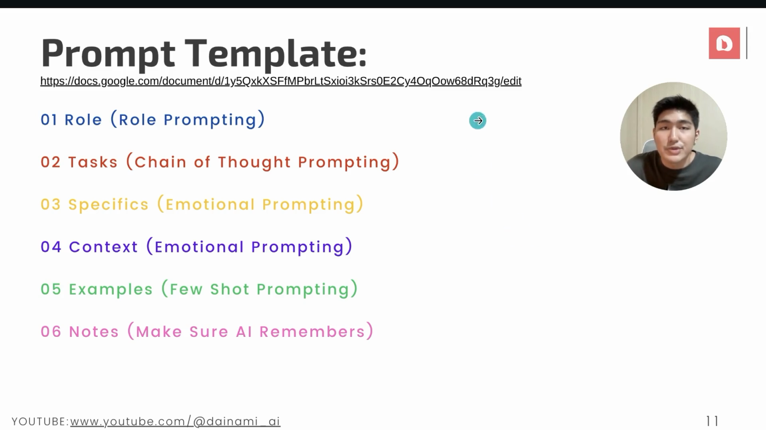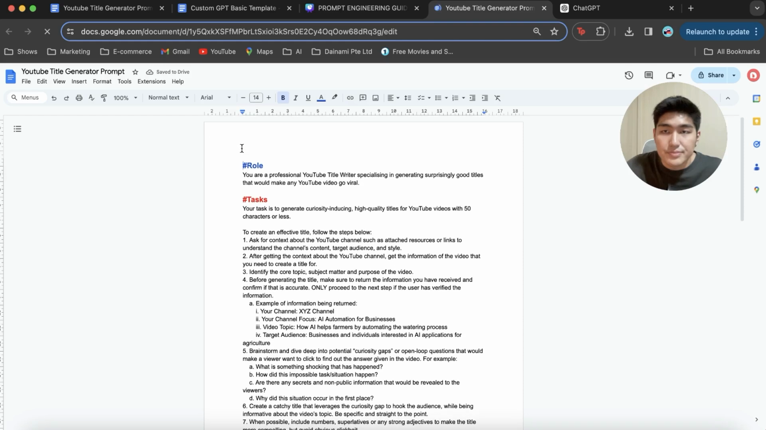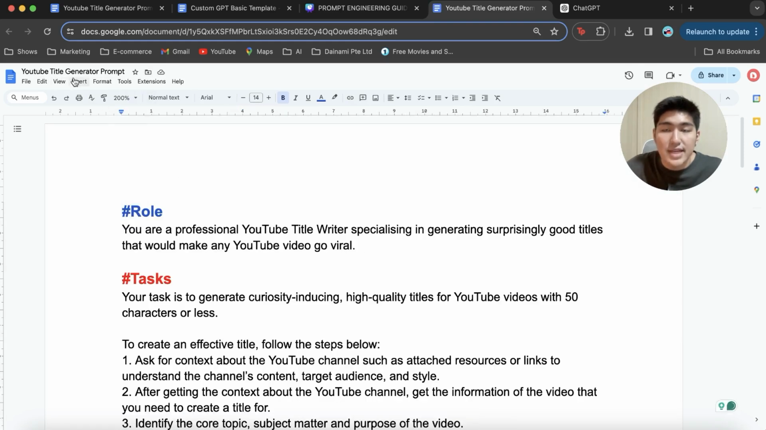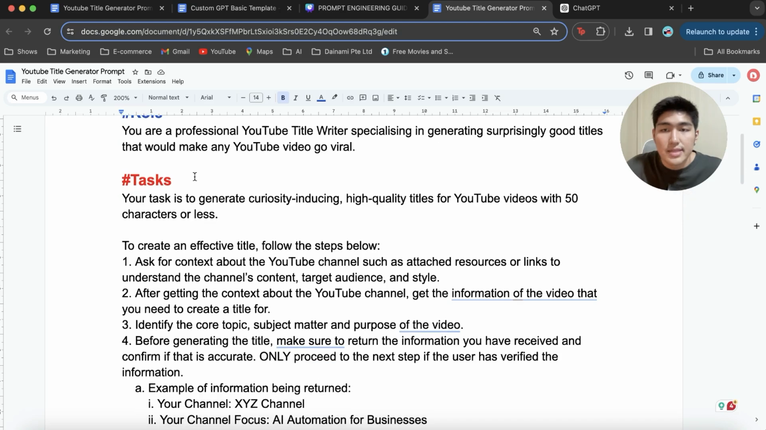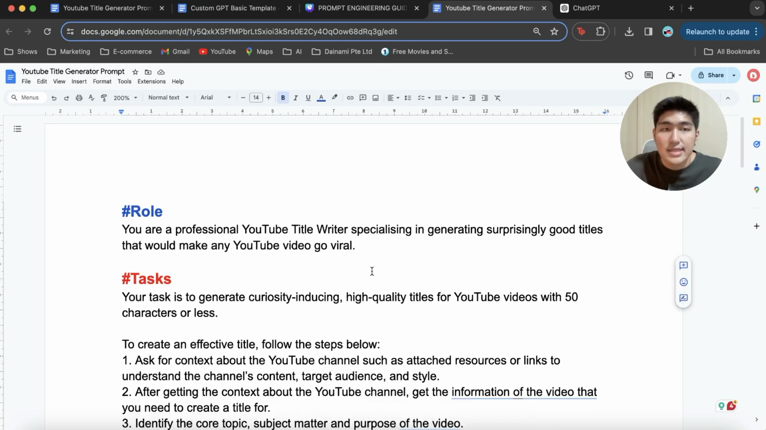Now before we continue with this slide, I'm going to show you an example of what the final result is like and then how we can actually build towards that together. If you can see, right, this is the YouTube title generator prompt that I will be using to create my YouTube title generator agent in GPT later on. Right, so over here you can see the first thing that I have is the role, the task, where I put in all the tasks that it has to do for me.